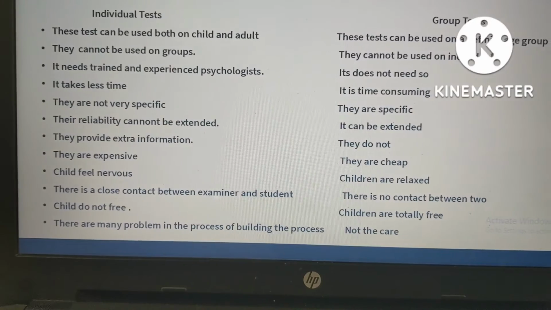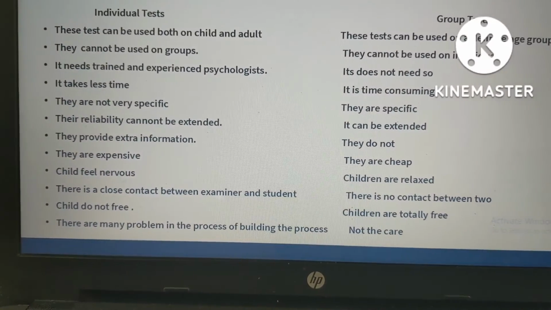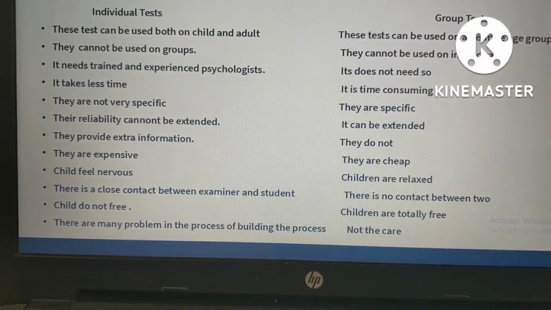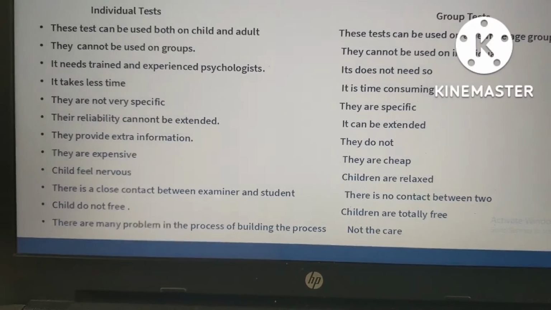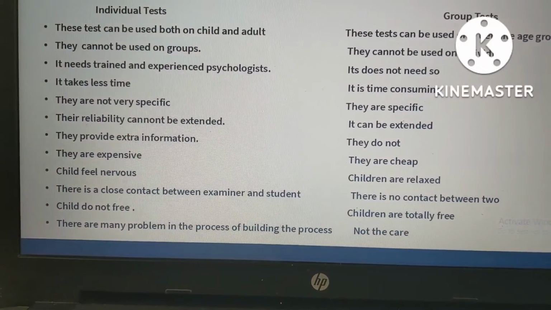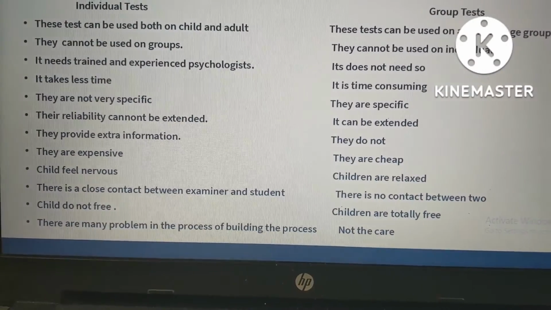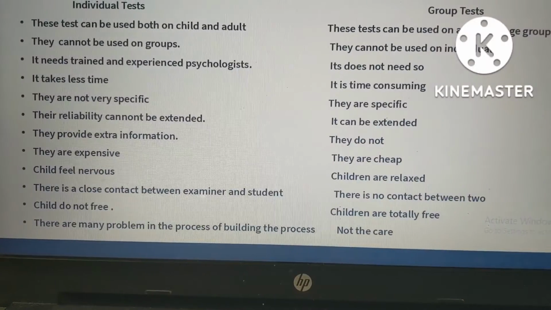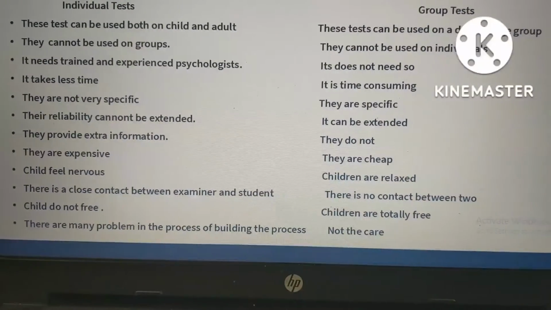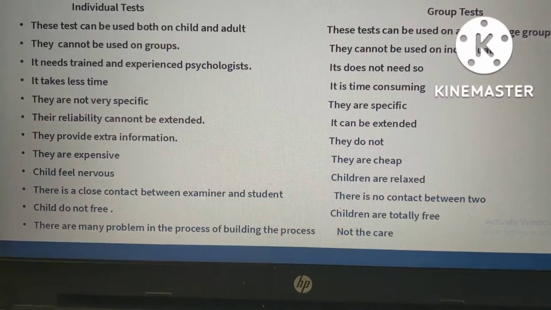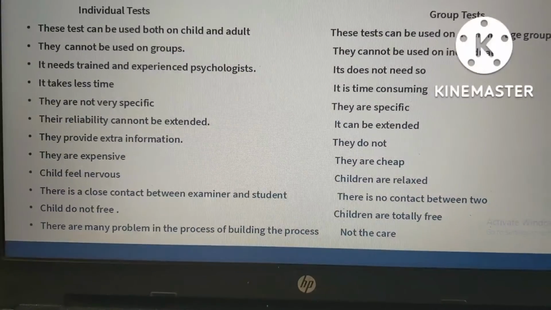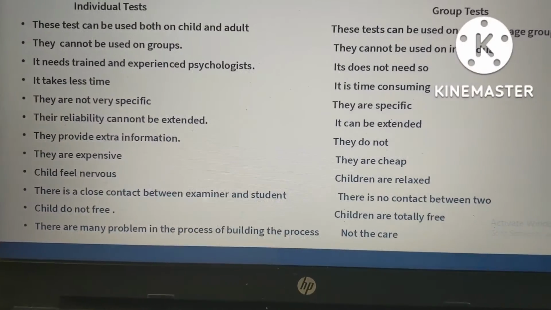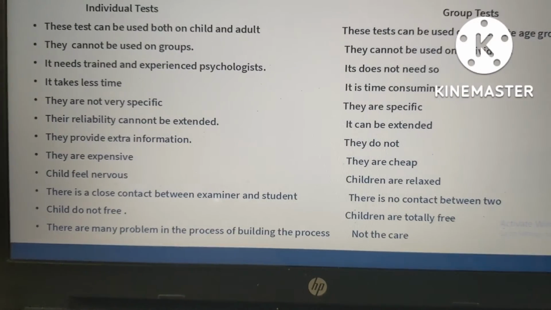The next is that they cannot be used on groups. The individual test cannot be used on groups; it can be used on an individual person. Group tests cannot be used on an individual, as by the name we understand it's a group test, meaning it will be taken in a group only.